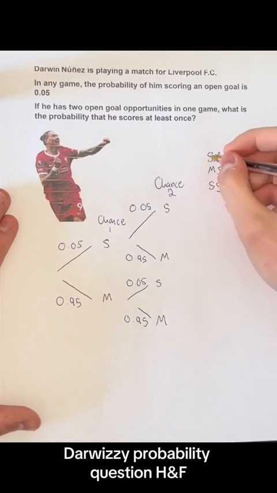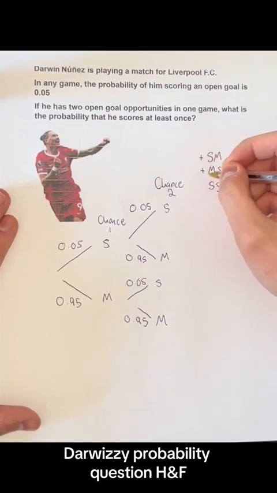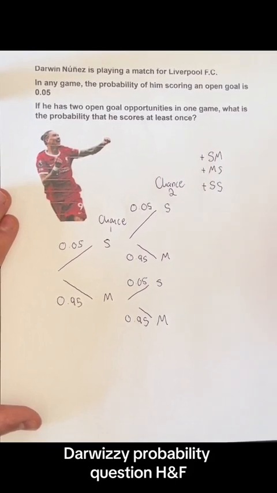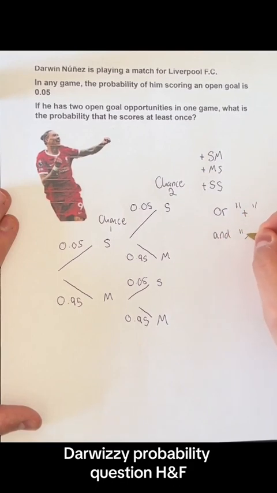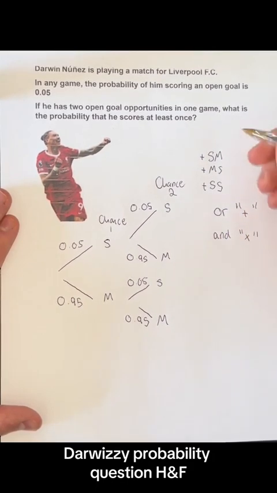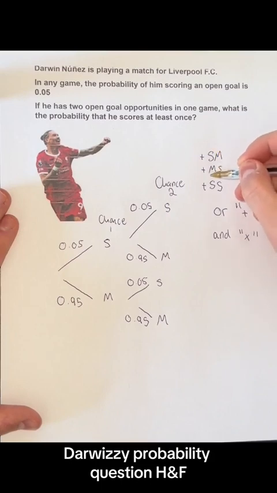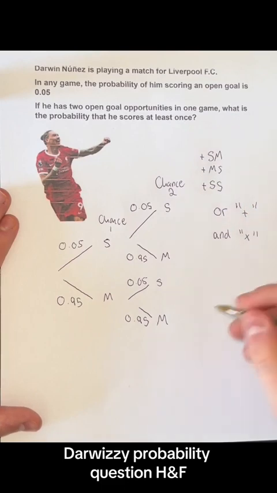And then what we're going to do is add these 3 probabilities like this. The reason why you can think of adding these is because, what I like to say is that if you're ever saying "or" in your head in probability, you tend to be adding them, and if it's "and", you tend to be multiplying them. So the way I think about this is the probability that he scores and misses, or the probability that he misses and scores, or the probability that he scores and scores. So within these probabilities, we multiply them, but then we sum the rest of these. So let's go ahead and do that.